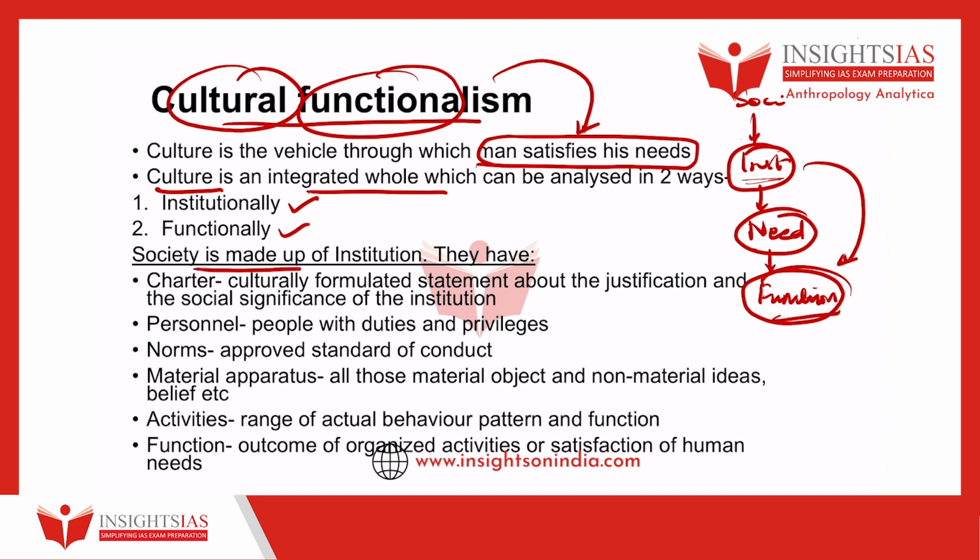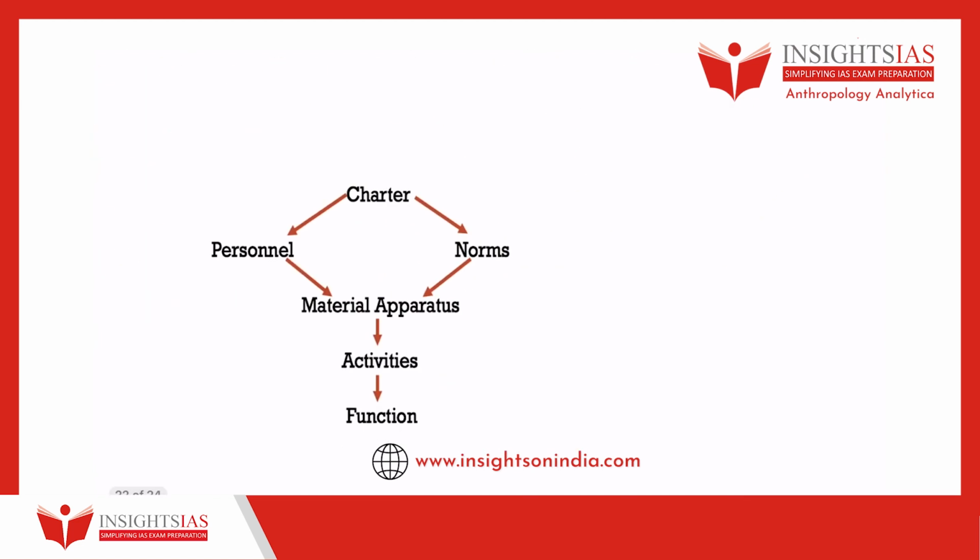And then you can say society is made up of institutions, and these institutions have a charter, and these institutions are made up of people, that is personnel, and the people act according to the norms. So these institutions also have norms, and they create a material apparatus who perform certain activities. These activities fulfill functions. So that has to be very clearly explained. So this needs to be explained in about 3 to 4 paragraphs. This is the most important aspect of your answer, because this is where your marks are going to come. So you might have all seen this kind of flowchart. So this flowchart is a must.